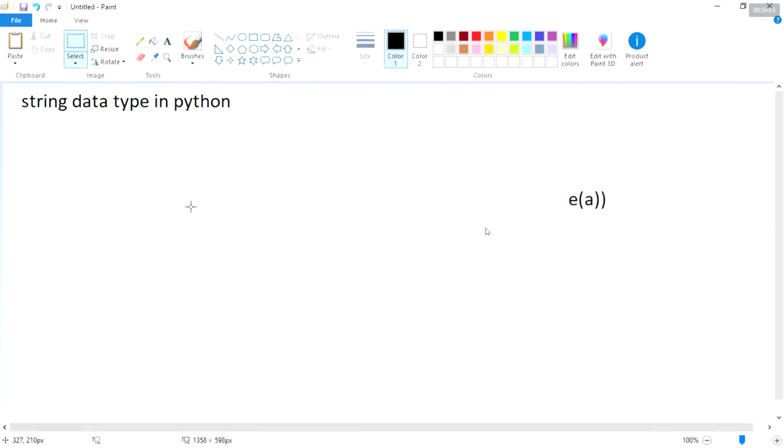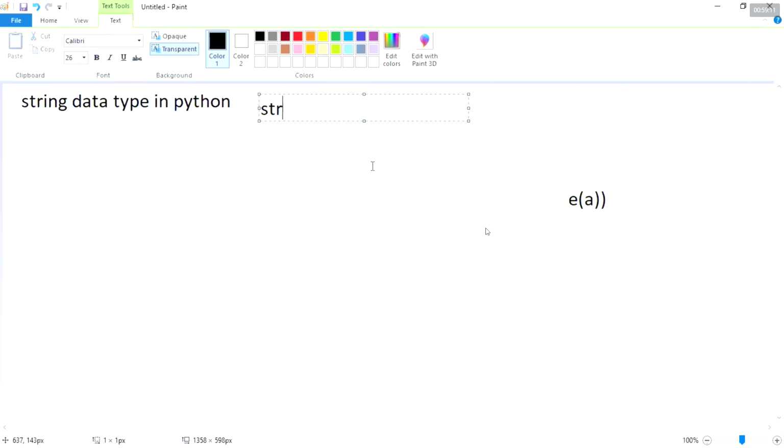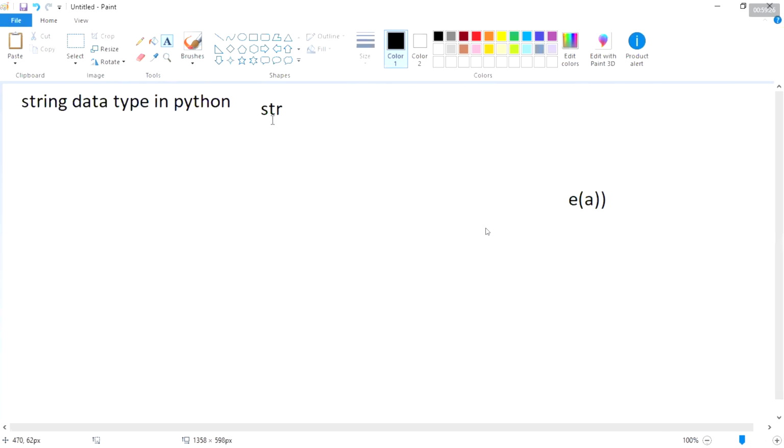Here, a string is going to be represented like this: str. The previous ones were int for integer, float for float, complex for complex, and bool for boolean. Same thing for string, it is represented as str. Here str represents the string data type. Now, within programming, a string is a sequence of characters enclosed within single quotes or double quotes.